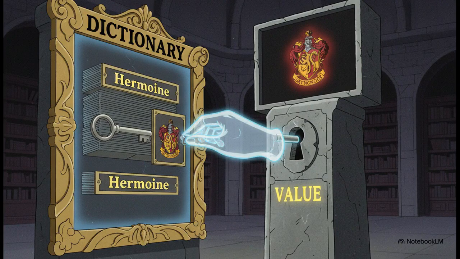Now, when we loop over a dictionary like this, something interesting happens. The loop variable, student in this case, gets assigned each key from the dictionary. So on the first pass, student is Hermione. We can then use that key to look up its value by writing students[student], which gives us Gryffindor.